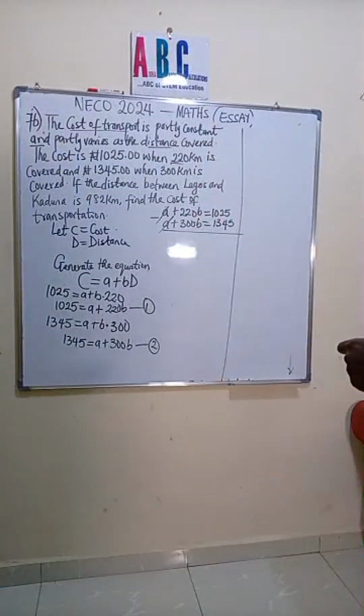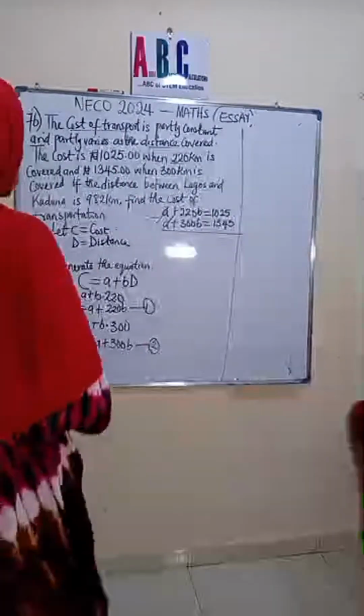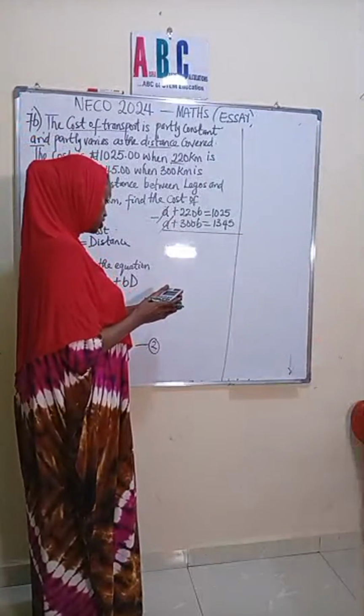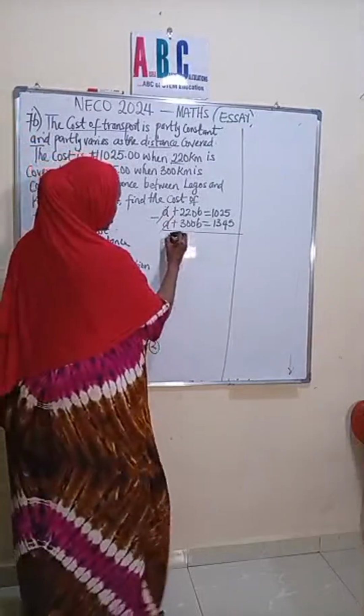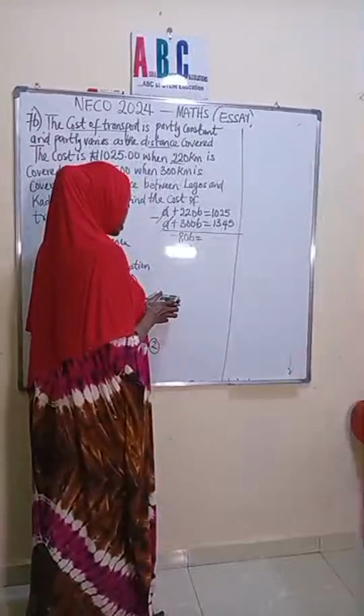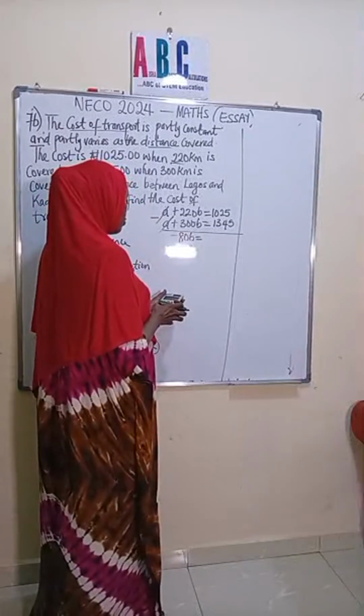Now we're going to, sorry, I'm coming. Okay. So now let's do 220 minus 300. That would be what? Minus 80, right? So we have minus 80B is equal to, now the right hand side, 1025 minus 1345.